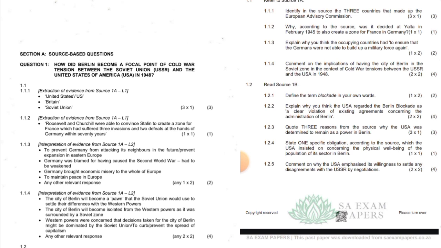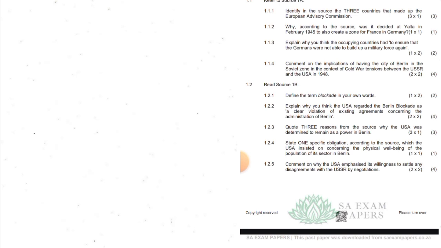1.1.4. Comment on the implications of having the city of Berlin in the Soviet zone in the context of Cold War tensions between USSR and the USA in 1948. Okay. The city of Berlin will become a pawn that the Soviet Union would use to settle their differences with the Western powers. The city of Berlin will become isolated from the Western powers as it was surrounded by the Soviet zone. So I will show the other answers on the screen.